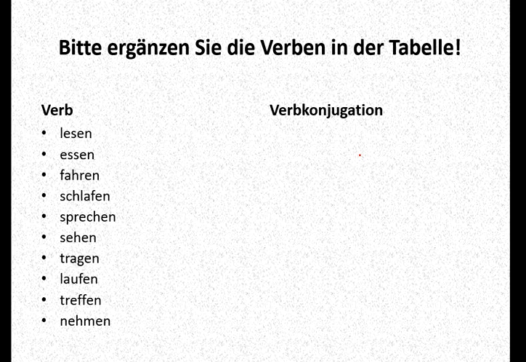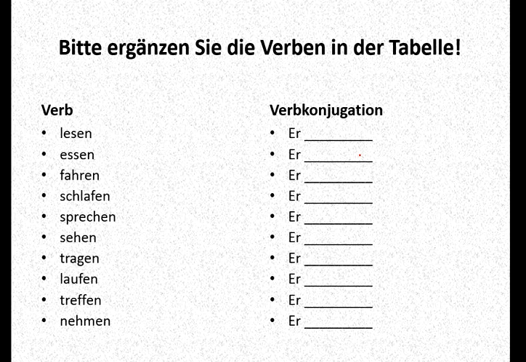Now let's conjugate some other words. Lesen with er: what is it? Just change it. E is equal to ie. This e is equal to ie. So it becomes liest.